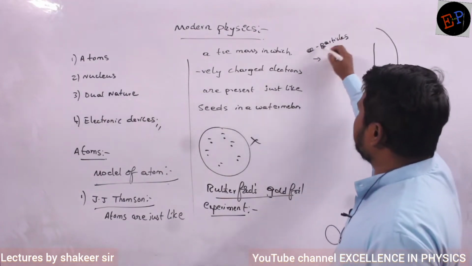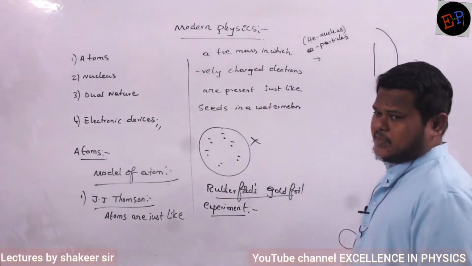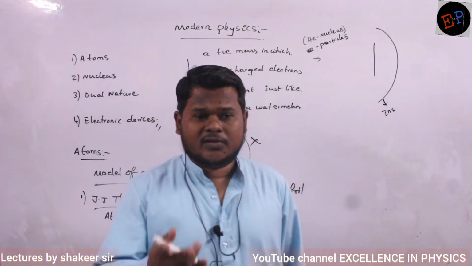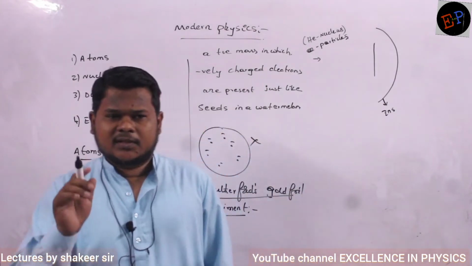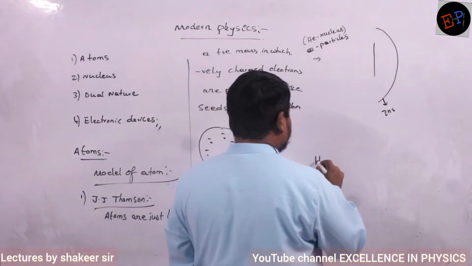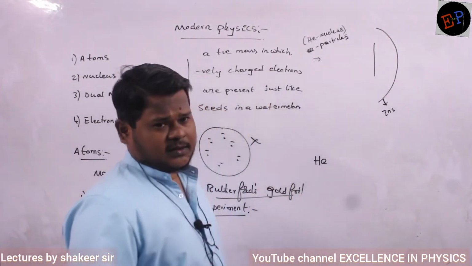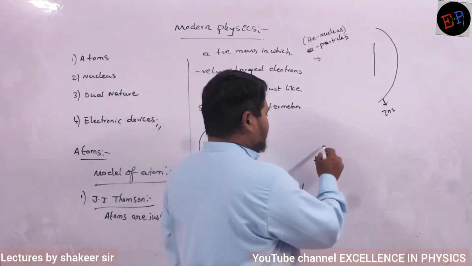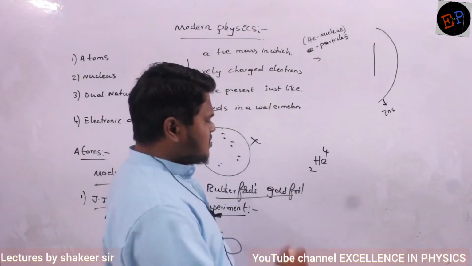So what is meant by alpha particles? The helium nucleus is called an alpha particle. Helium has atomic number 2, which means there are 2 protons, 2 neutrons and 2 electrons. If you remove both the electrons, then only the nucleus will be present in helium. That nucleus is nothing but an alpha particle. So what will be the mass of this alpha particle? With 2 protons and 2 neutrons, its mass number is 4, and its atomic number is 2. This is called an alpha particle.